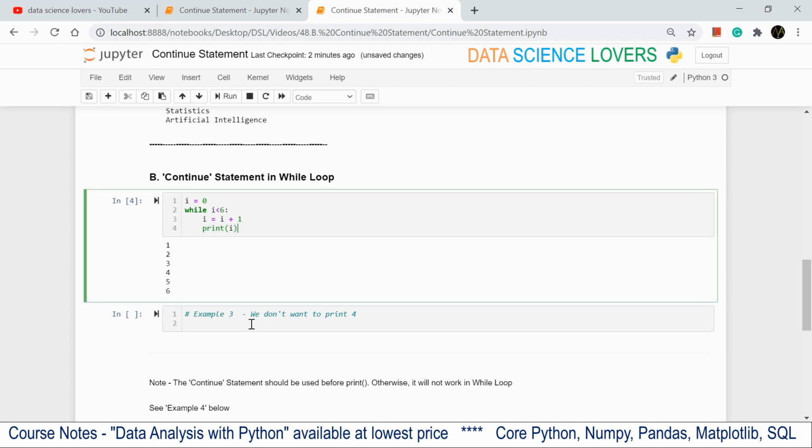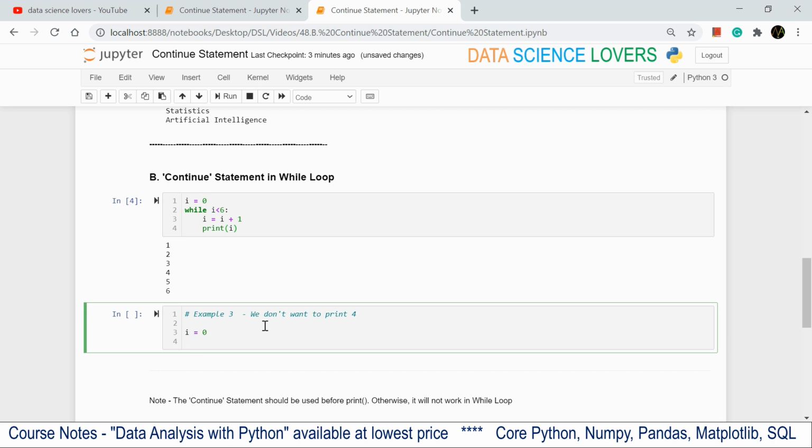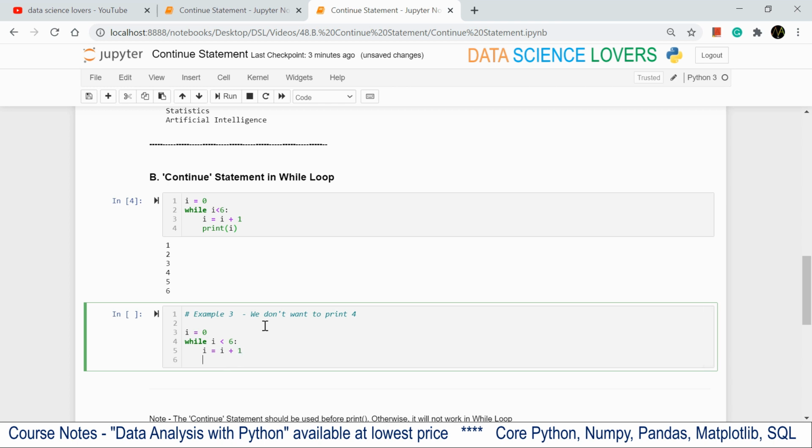Now if I don't want to print this element 4 from this sequence, then I can use the continue statement in this while loop, and the code will be i equals 0, our initialization, the while condition while i less than 6, our increment which is mandatory in a while loop, i equals i plus 1. We are incrementing by 1.